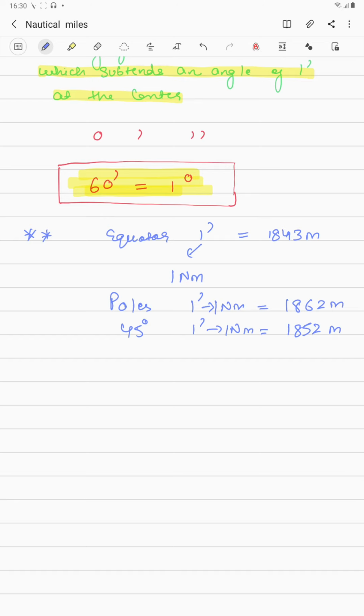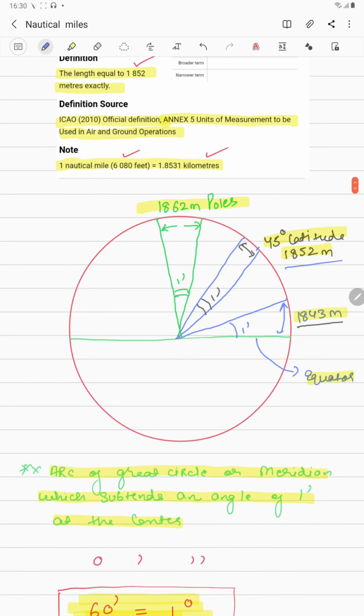Okay, so this is a point that you need to remember, that the length of the nautical mile is more at height. So if you go from the equator to the pole, the value of the nautical mile is increasing.